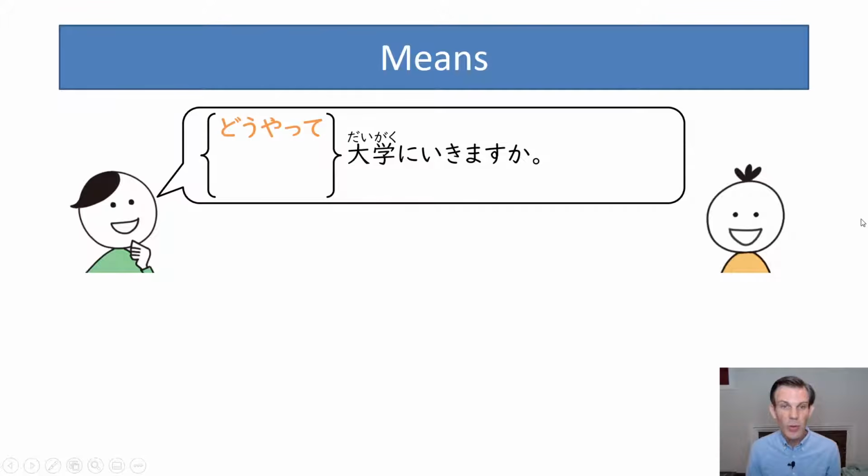One is どうやって大学に行きますか? Another one is なんで大学に行きますか? And the last one is 何で大学に行きますか? Now, any of these is fine. どうやって is a broader question. How? In what way, right?